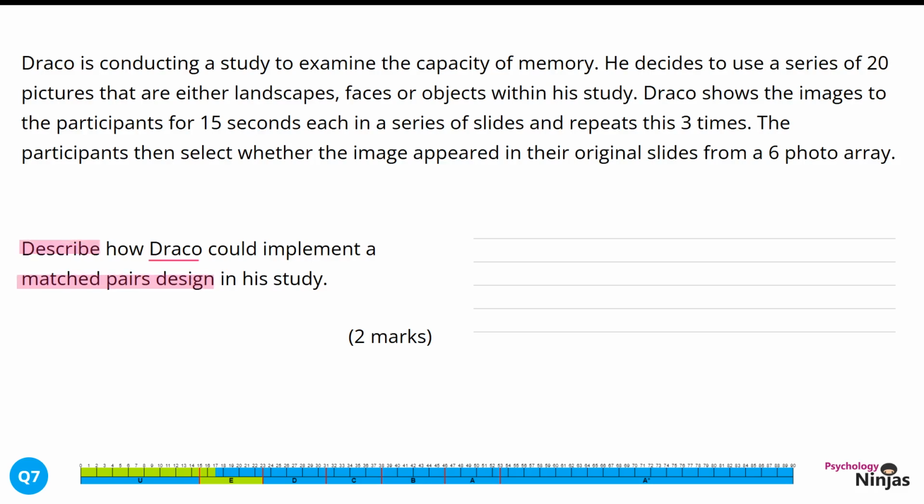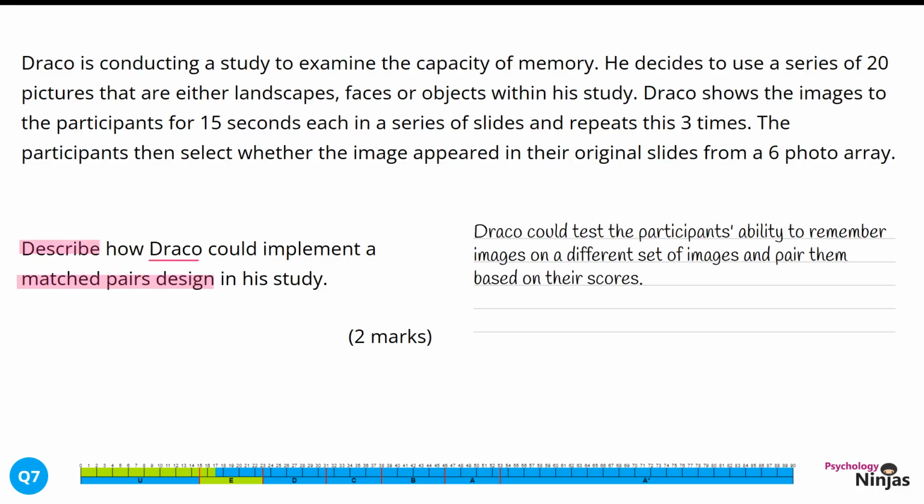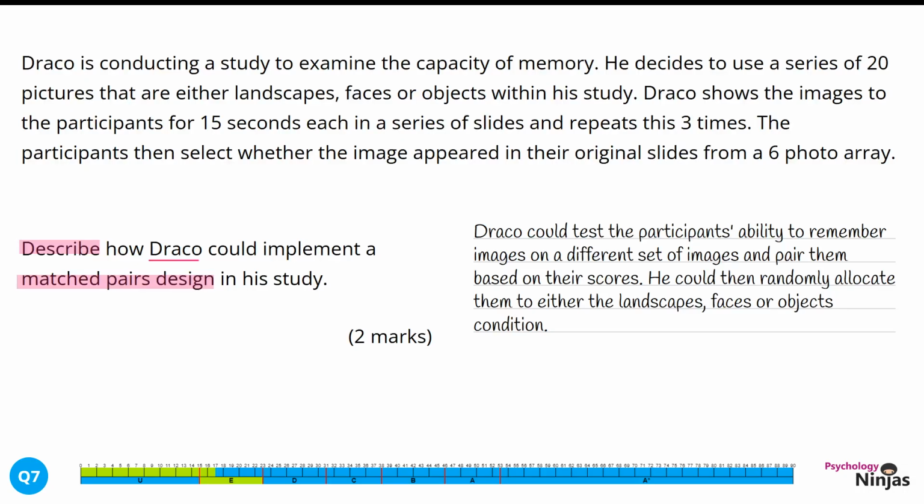Here's our answer. Draco could test the participants' ability to remember images on a different set of images and pair them based on their scores. He could then randomly allocate them to either the landscape, faces or objects condition. We need 2 separate links to the STEM for our 2 application marks.